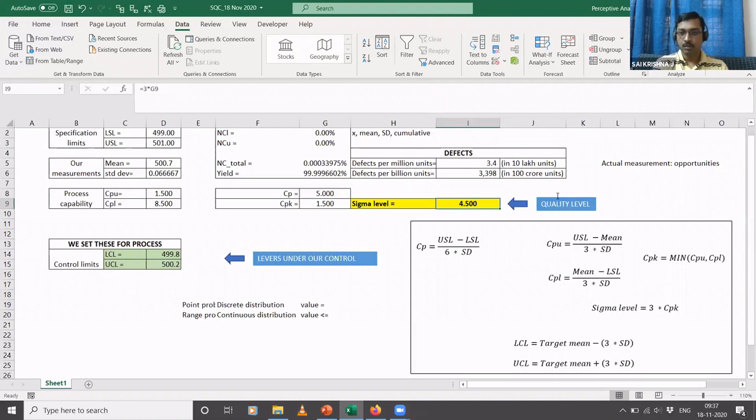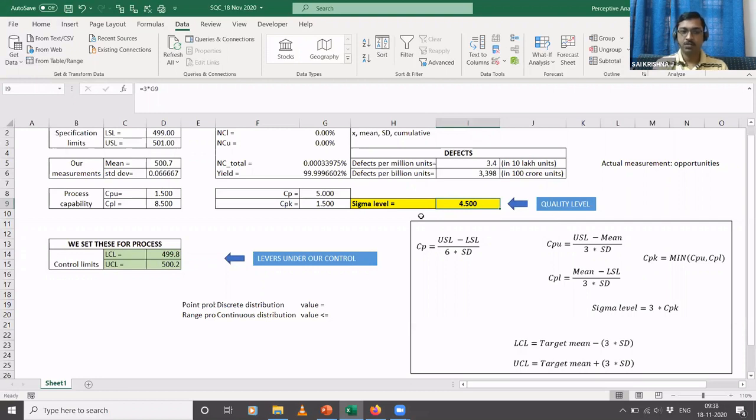Okay. So how did we get to the 6 sigma or 4.5 sigma level? By reducing the standard deviation of the process. So initially our standard deviation was 0.1 and we reduced it to 0.06. So by reducing the standard deviation from 0.1 to 0.06, we went from 1 sigma to 4.5 sigma. Okay, but how do we actually implement this kind of a solution? So standard deviation is not a direct measure, right? So you take a set of readings and then you measure the standard deviation, and only then you get to know the quality level of your process.